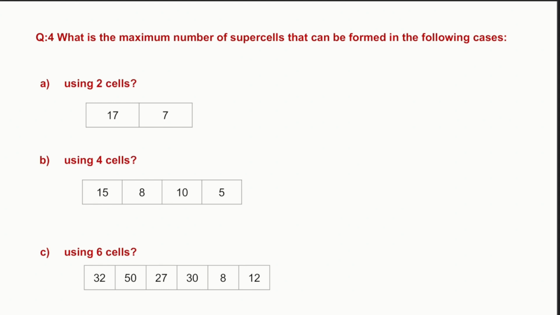Now here we have taken the even numbers. When we have 2 cells, we have only 17 as a supercell. 7 cannot be a supercell. So the number of supercells is 1. Now we have taken 4 cells. So 15 is a supercell and 10 is a supercell. So the number of supercells is 2. Now we have taken 6 cells. So 50 is a supercell, 30 is a supercell and 12 is a supercell. So the number of supercells is 3.